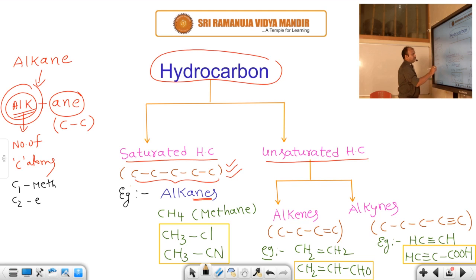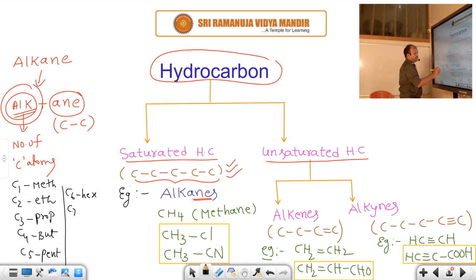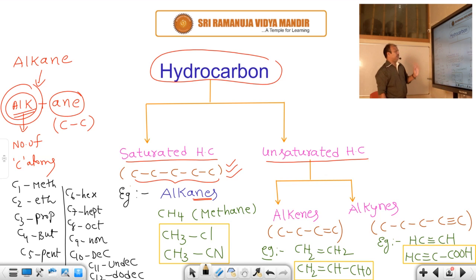Two carbons, eth. Three carbons, prop. Four carbons, but. Five carbons, pent. Six carbons, hex. Seven, hept. Eight carbons, oct. Nine carbons, non. Ten carbons, dec. Eleven carbons, undec. Twelve carbons, dodec.